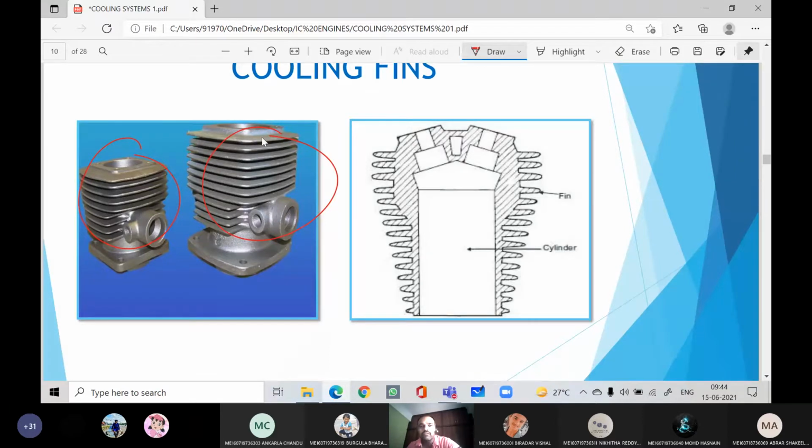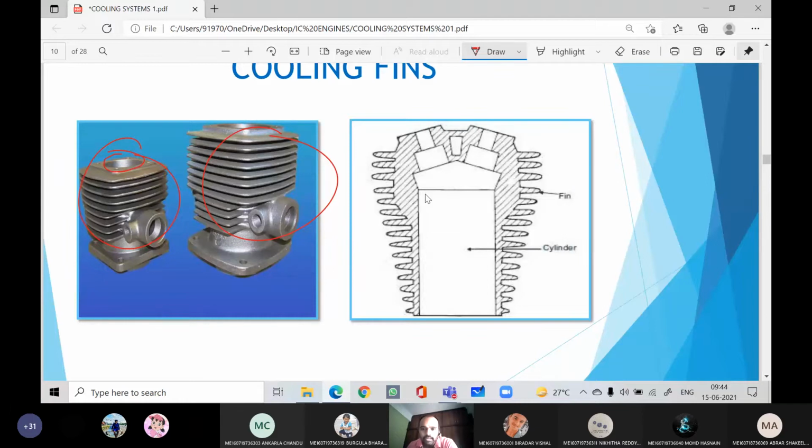Okay, so these are the fins. Usually this circular one is the cylinder, so these fins are extended surfaces over the cylinder, meaning they are increasing the surface area. Usually the cylinder and fins are made up of aluminum alloys, because aluminum has high thermal conductivity, therefore it can dissipate heat at a faster rate.